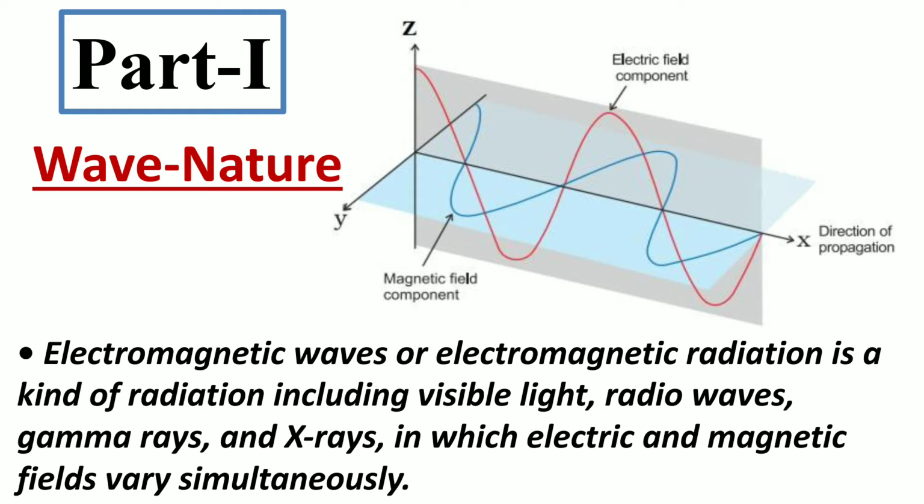The electric and magnetic field components of an electromagnetic wave have the same wavelength, frequency, speed and amplitude, but they vibrate in two mutually perpendicular planes which are also perpendicular to the direction of propagation. As we know, electromagnetic radiation includes visible light, radio waves, gamma rays and X-rays, in which electric and magnetic fields change simultaneously.